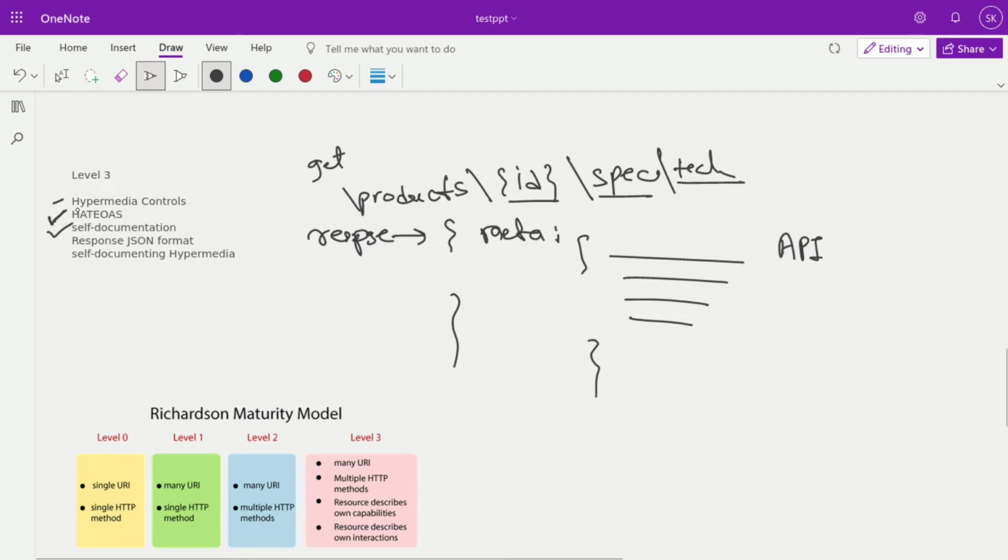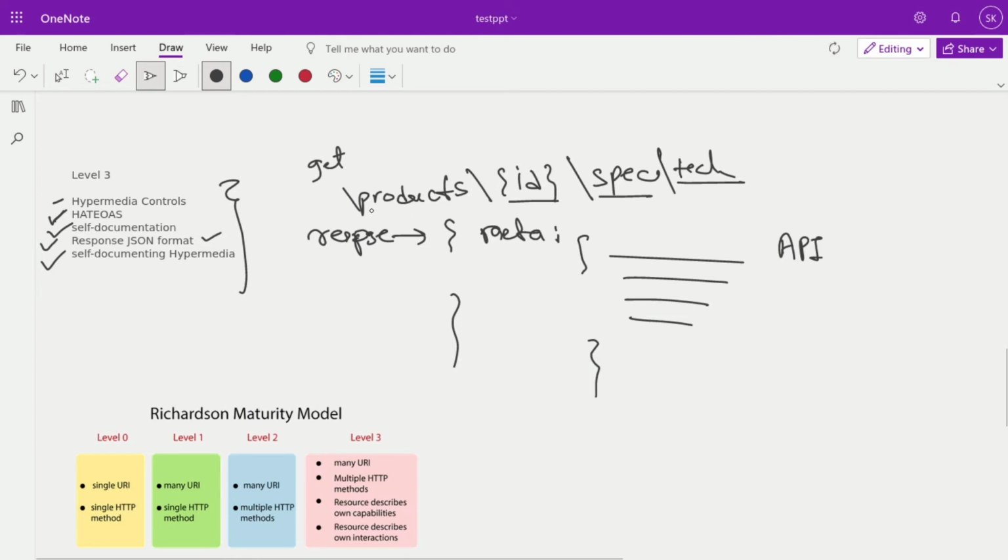When you are at level 3, you need not prepare documentation, because the API itself provides all the details of your API. The response is JSON formatted and self-documented hypermedia data is there. So at level 3, it's not needed to prepare the documentation, because the API is already well documented and well formatted. The JSON formatted responses are there.